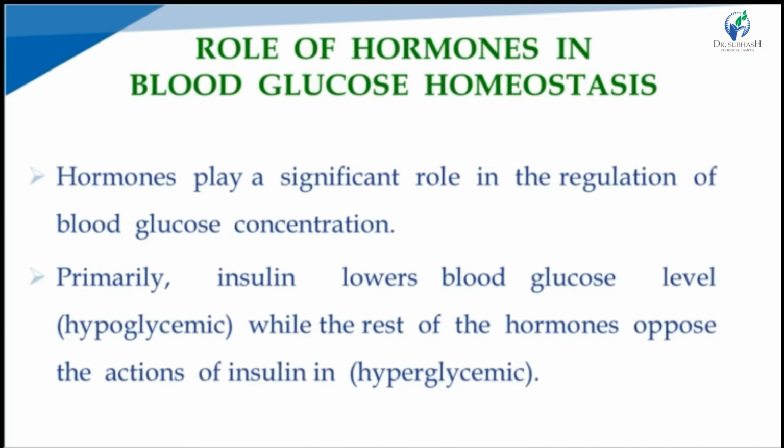Insulin lowers the blood glucose level, so it is hypoglycemic, whereas the rest of the hormones oppose the action of insulin. That means they increase the blood glucose level, so they are hyperglycemic hormones.